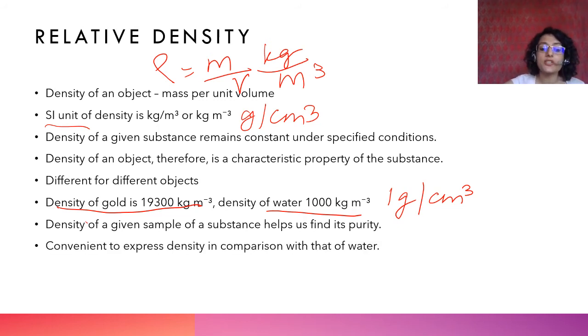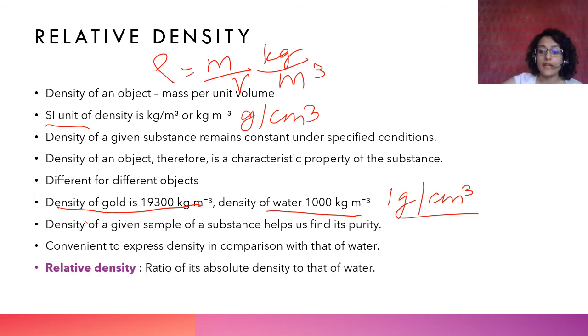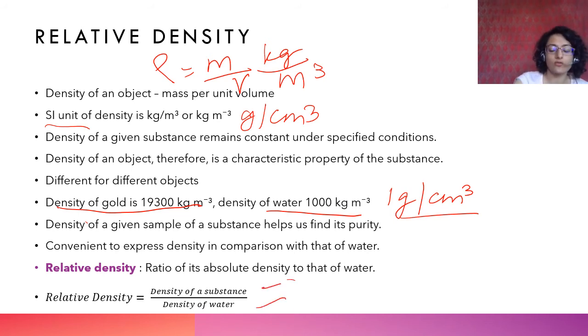It is convenient to express density in comparison with that of water. Because we have taken the density of water as 1000, or 1 gram per centimeter cube, it is easy to find the relative density. It is the ratio of absolute density of the object to that of water. Density of substance upon density of water, or density of any fluid in this case. But we talk about water because that is the fluid we generally use. So you saw that whether the object will sink or float depends on the relative density.